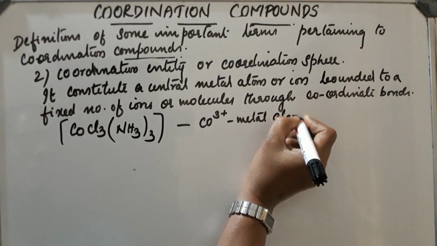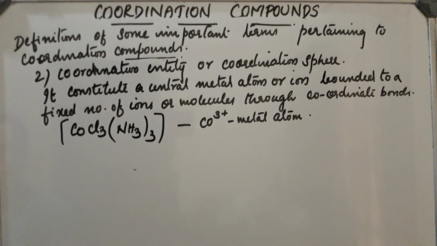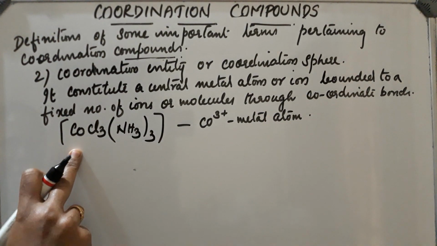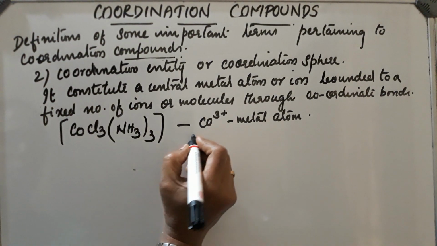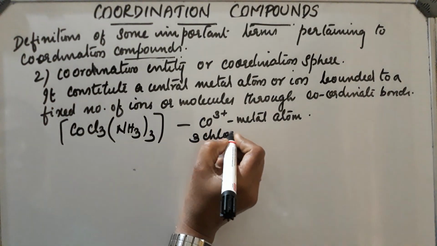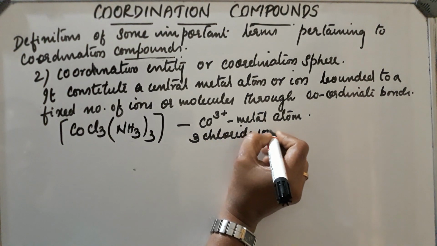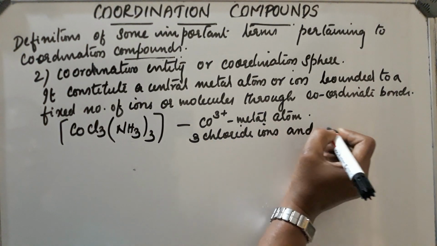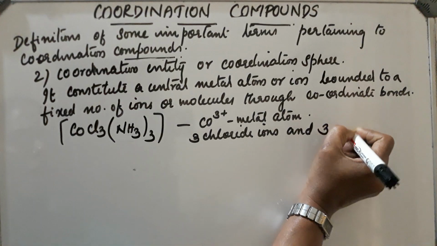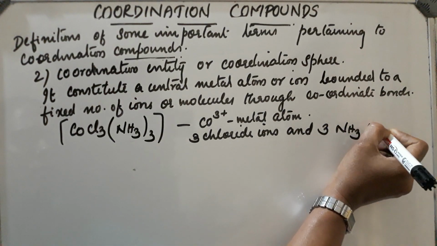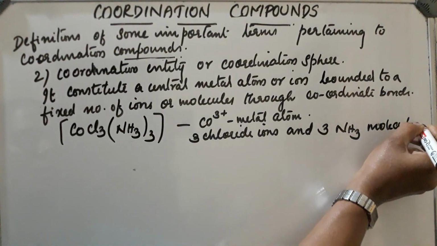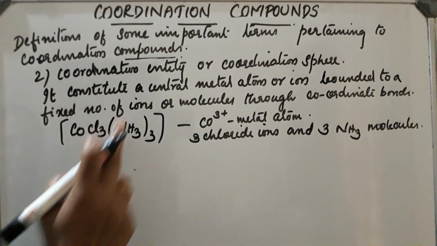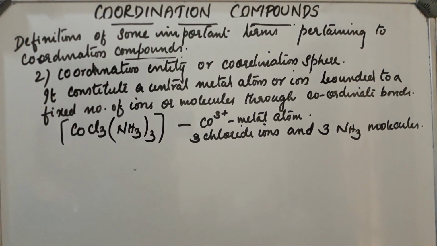The metal atom is attached through coordinate bonds to 3 chloride ions and 3 ammonia molecules. So this sphere is called the coordination sphere or coordination entity.